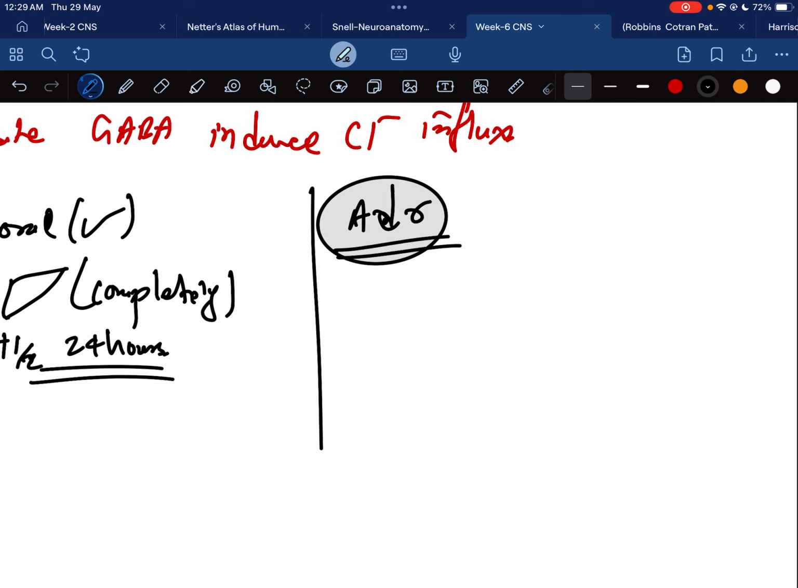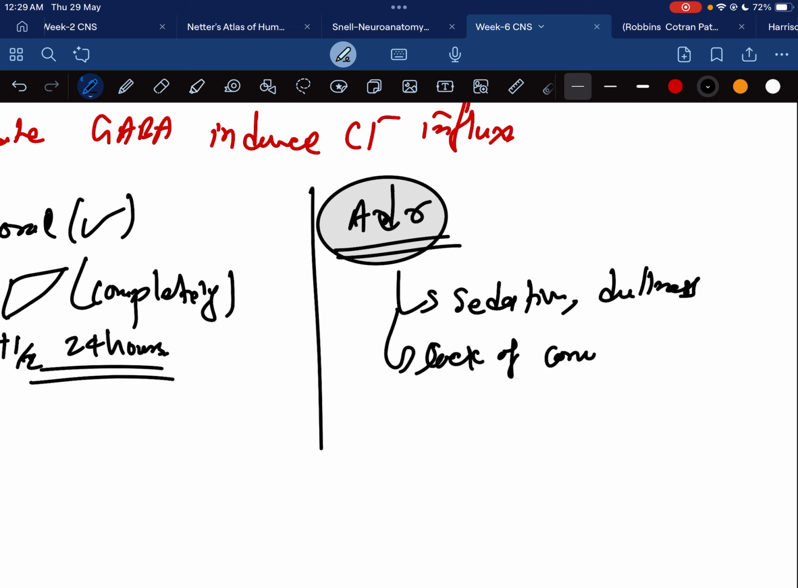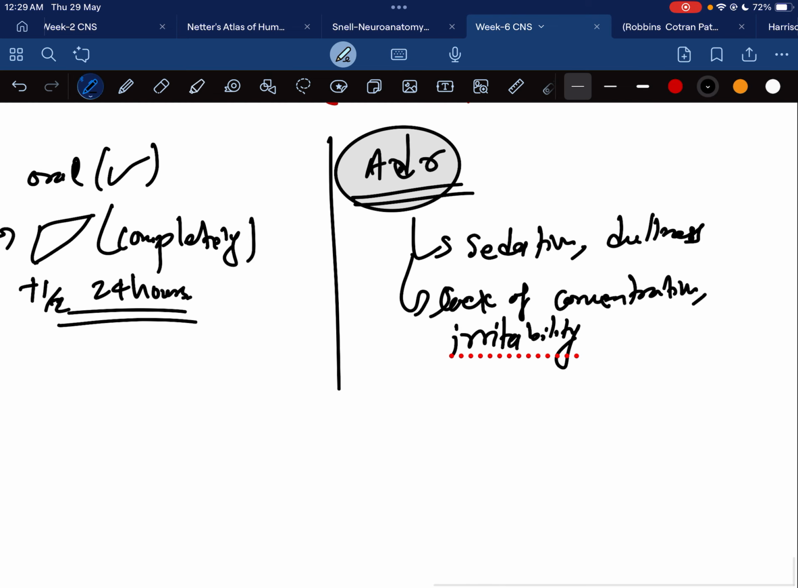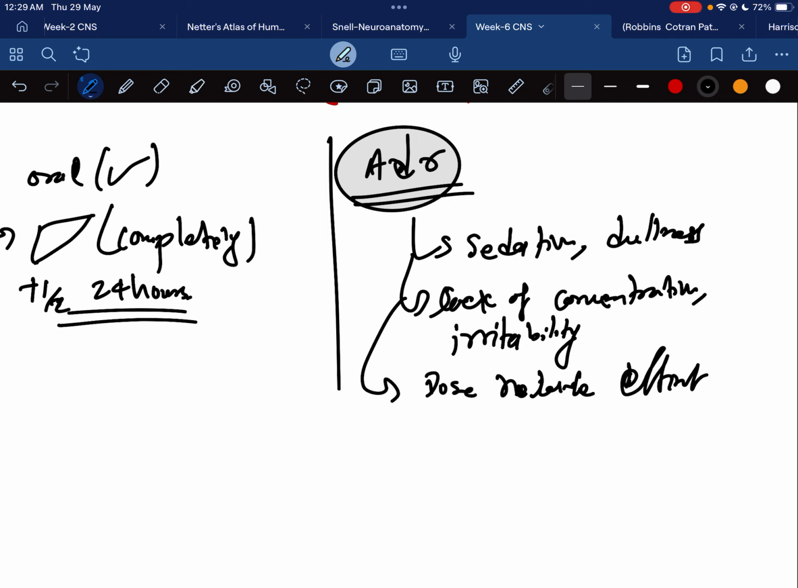In ADR there is sedation, then dullness, lack of concentration, irritability, and dose related effects are motor disturbance and ataxia.